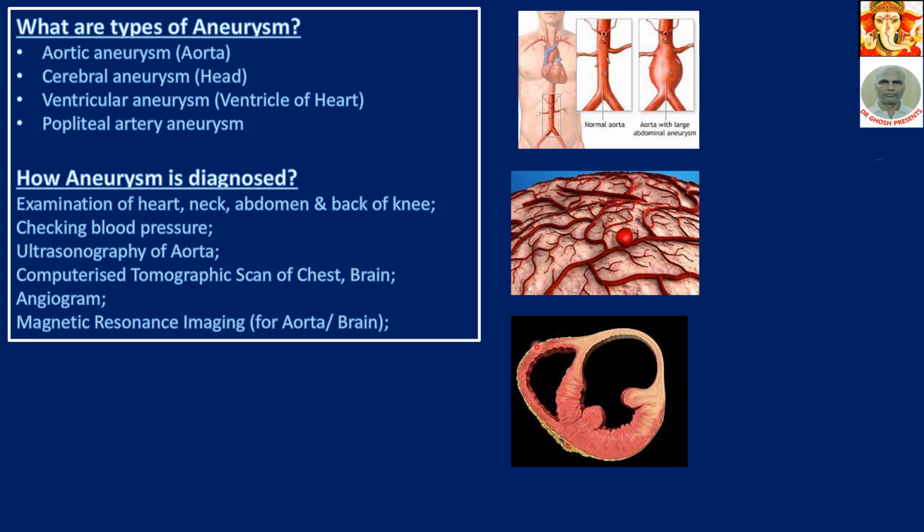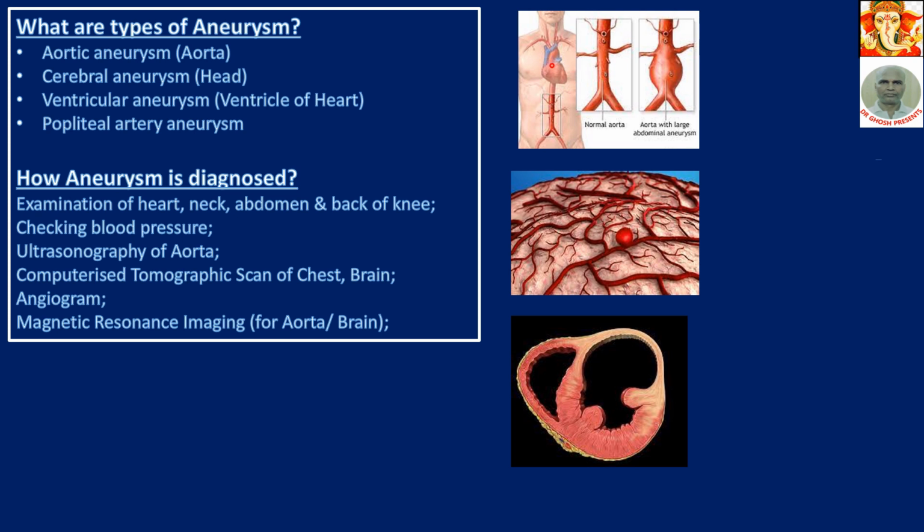What are the types of aneurysm? Aortic aneurysm. The aorta is the chief artery which comes out of the heart in an arch-like fashion. If you look here, this is our heart.